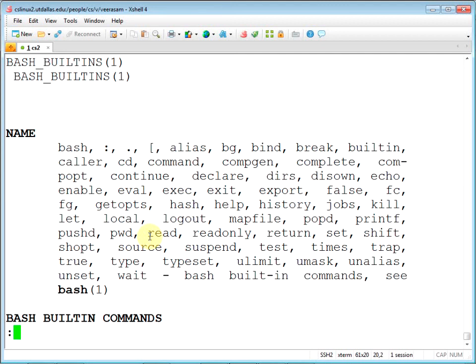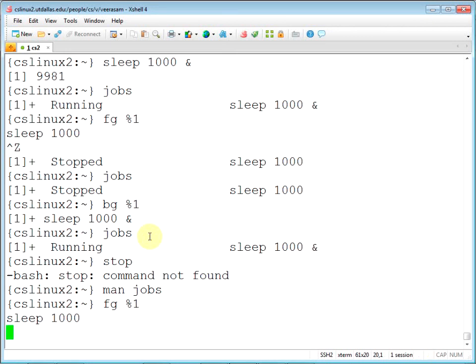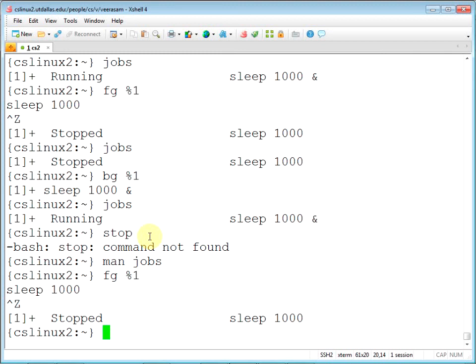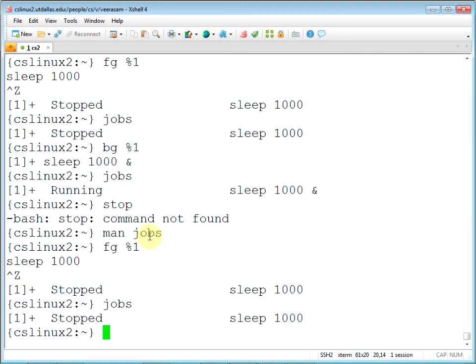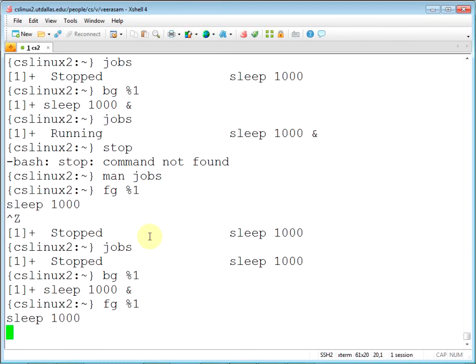These are all bash commands, I guess. So you can bring that job to the foreground. Then you can press Ctrl Z to put it in pause mode. Let's do that again. So Ctrl Z, that's one way to stop. Now the job has been stopped, meaning it will not run on the CPU at all, right? Until you resume it. So once it's evening and you are ready to go home, you can resume it in the background. You can bring it to foreground anytime if you want. So these are all job control commands.